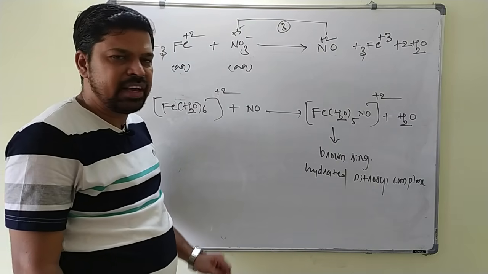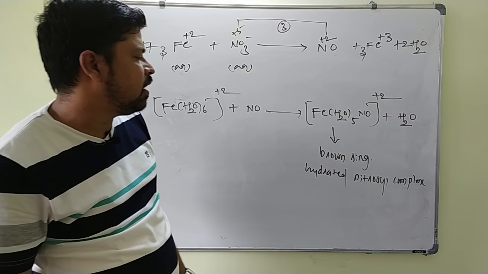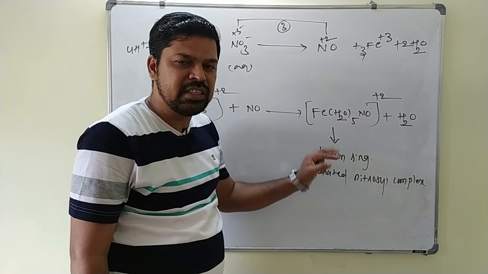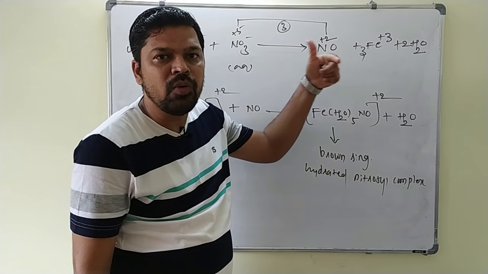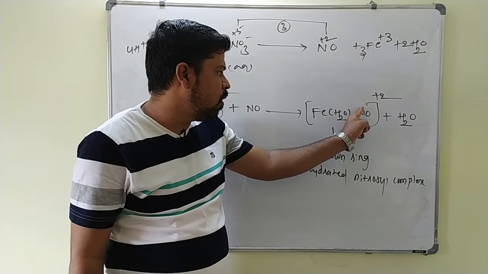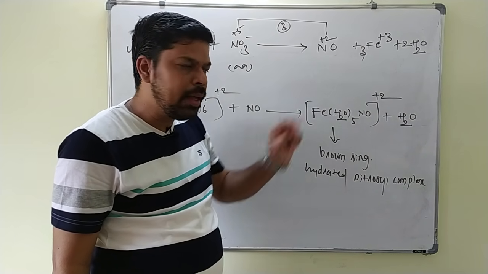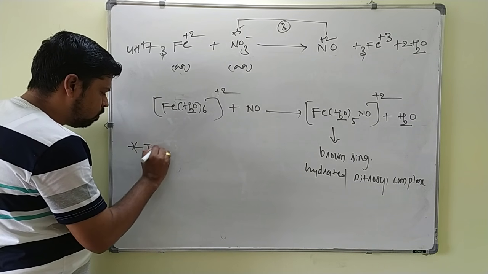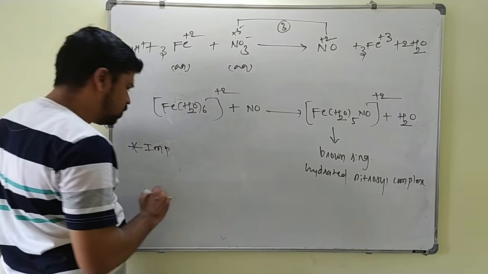But here one exception is there. From the magnetic moment measurement, it is observed that Fe will not show +2 oxidation state in this complex. It will show what? Only +1 oxidation state here. Due to the transfer of electron from NO, this Fe+2 becomes what? +1. In this one, important points you have to remember for NEET point of view also.